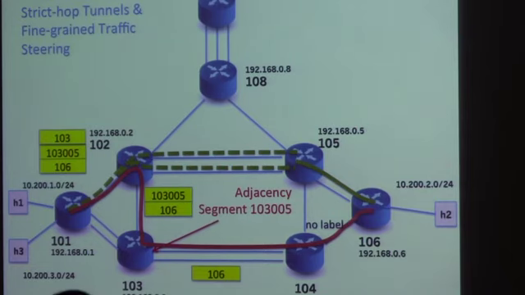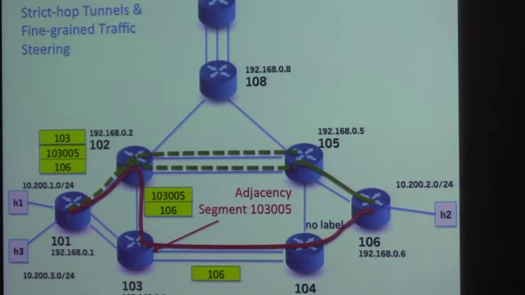So if I do show tunnel, I can see now that this is what I entered. This is my tunnel ID TX. There's no policies that are applied to it right now. But this is the path that I had entered, and that reduces to a label stack that looks like this. The reason it reduces is because the tunnel is actually applied in the first router, and it already points to the second router, so we don't actually need those two labels. At router 102, the first label we'll see is 103, which is at the top of the stack.